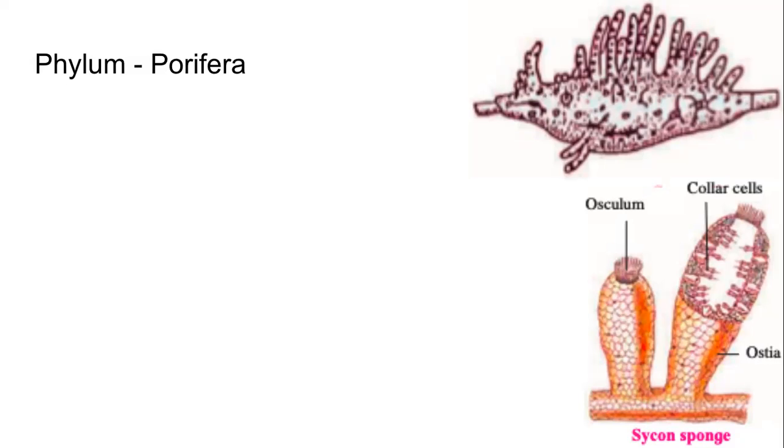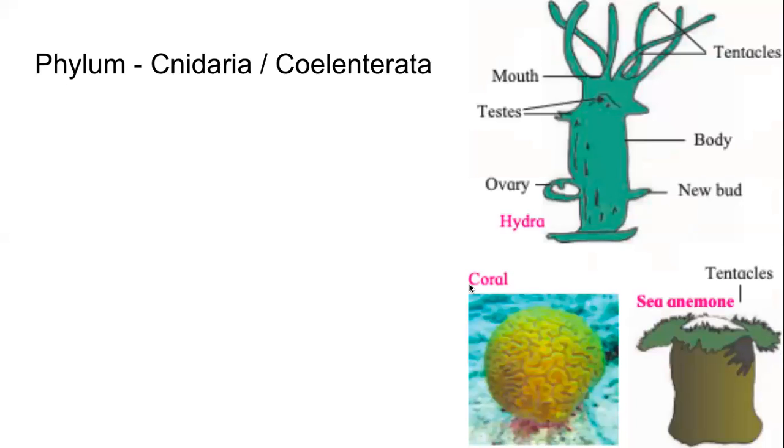These details, I'm just taking you through; I'm not repeating the characteristics. This is given on page number 67 of your textbook. Remember how they look, and their important parts and cells. What is specific to this is the osculum and collar cells. Then we looked at phylum Cnidaria or Coelenterata, which has 2 types, polyps and medusa. Here we looked at hydra and corals.